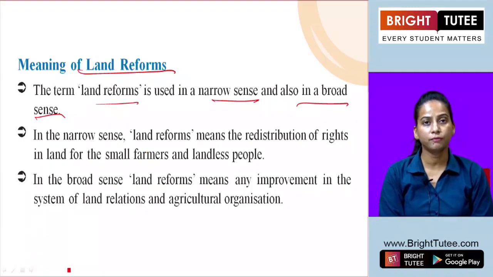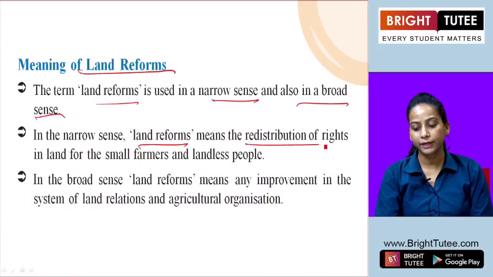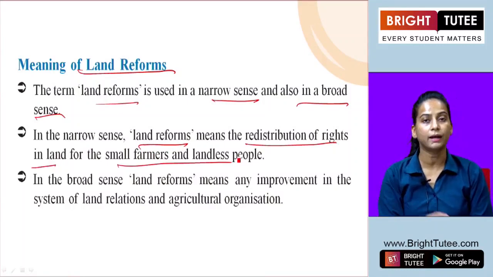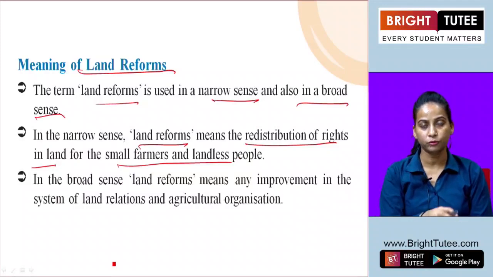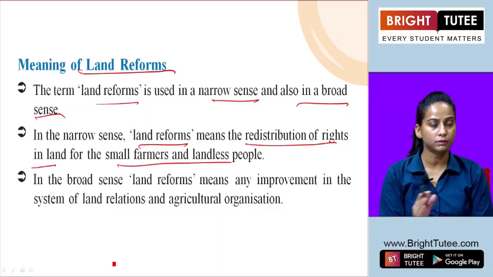In the narrow sense, land reform means the redistribution of rights in land for small farmers and landless people. So simply, in the narrow sense, we can say it is redistribution of land, giving it to poor people, the small farmers or landless farmers.